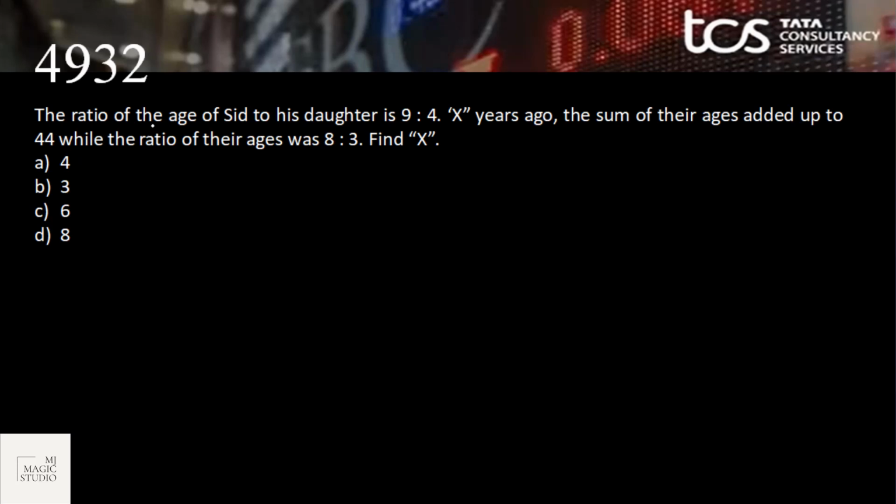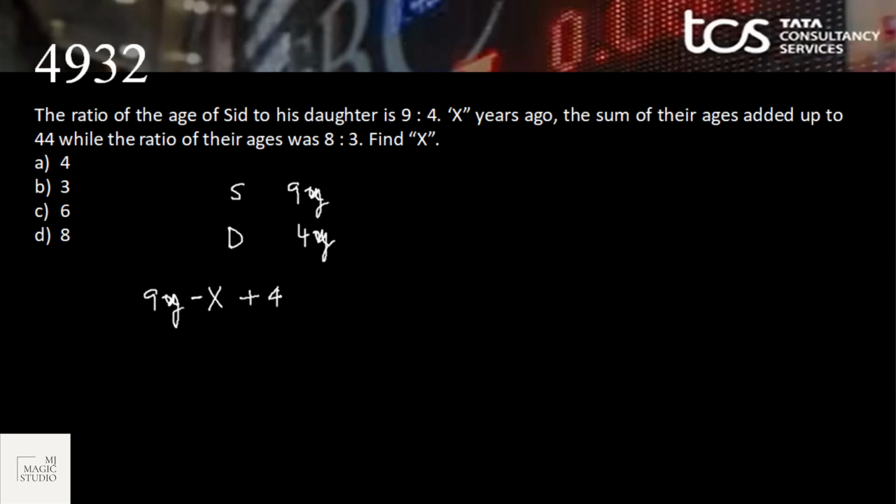Okay, the next one on the screen: the ratio of ages of Sid to his daughter is 9:4. That means Sid's age is 9x, his daughter's is 4x, present. X years ago, the sum of their ages added up to 44. That means 9x minus capital X plus 4x.